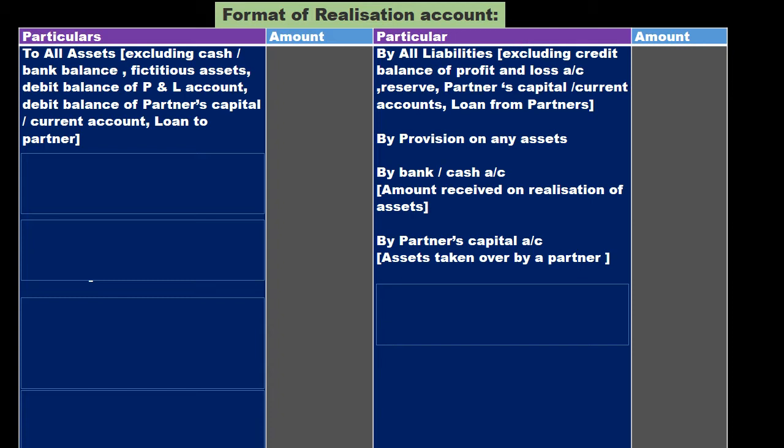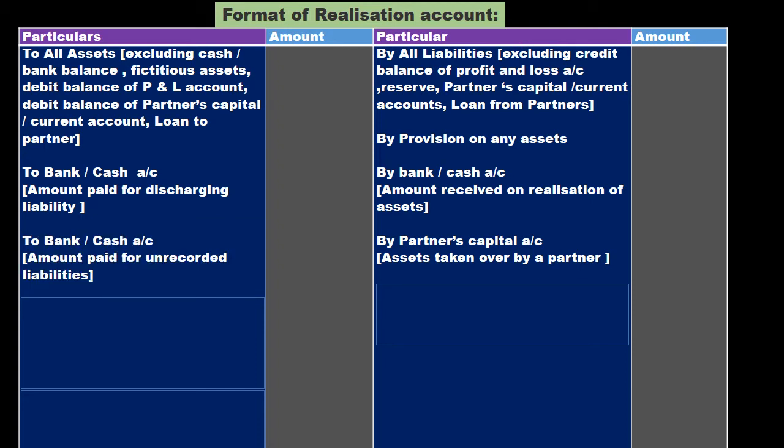And after realizing all assets, we will start realizing our liabilities. First, we have to make repayment of liability, and that will be shown on the debit side of realization account with the name of to bank or cash, as the case may be, with the amount we need to discharge. Now, if any unrecorded liability is there, that is also to be paid here with the name of to bank or cash with the payable amount.